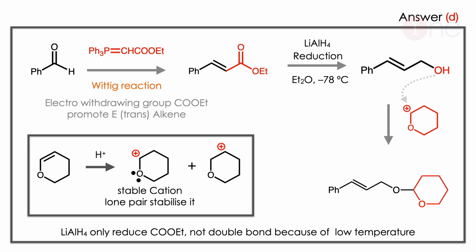Then the reduction, lithium aluminum hydride reduction. Here only the carbonyl group will be reduced. Why? Because we are using low temperature. Hence the activity of lithium aluminum hydride will be less. So only the carbonyl group is attacked. Then the stable cation, attacked by H plus, will be formed. You can see from the insert there, the cyclic alkyl ether, H plus attacks where the stable cation forms near the lone pair. So the secondary cation is stabilized by the lone pair. So it is the stable one. The OH attacks the secondary cation, so the final product will be formed.